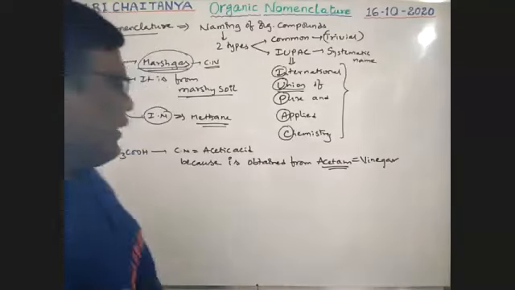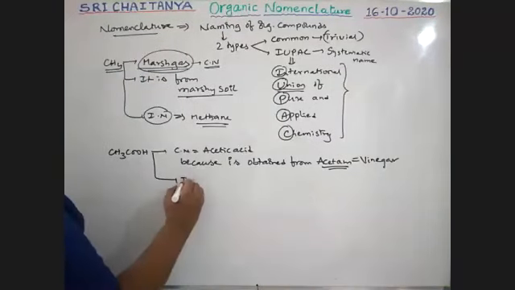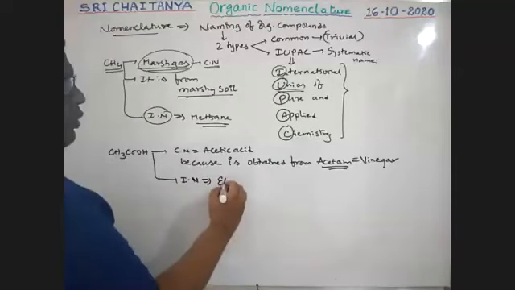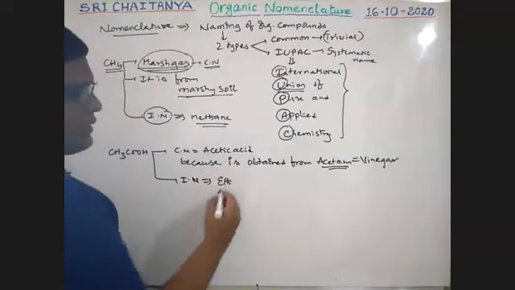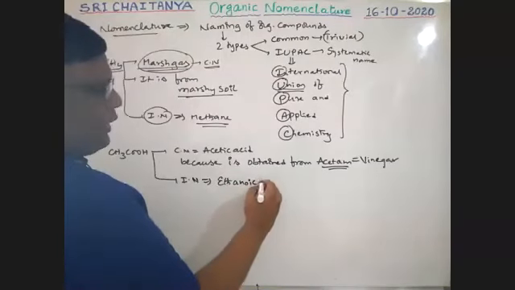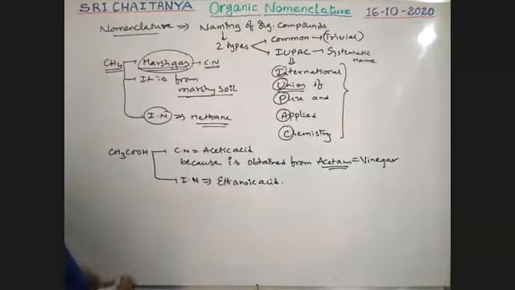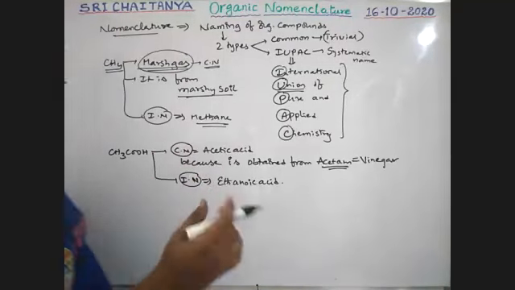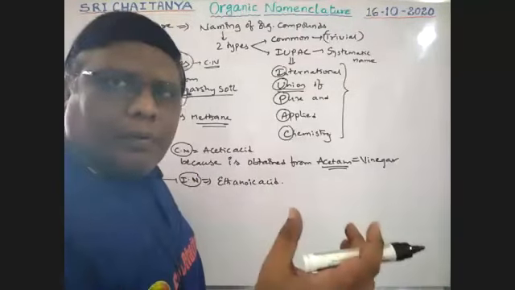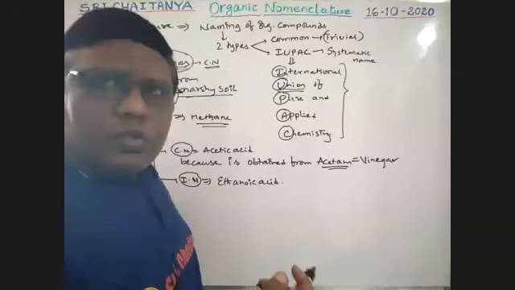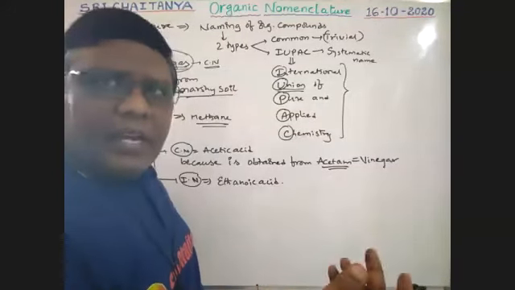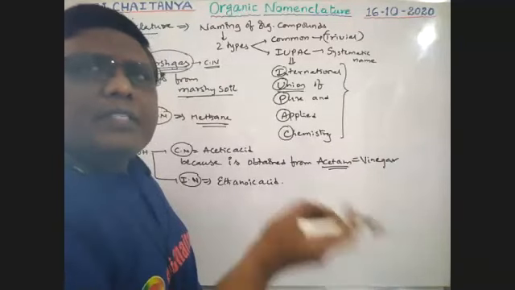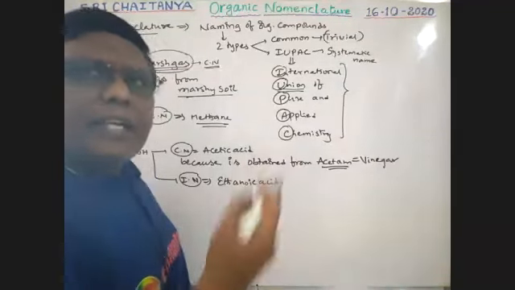So what is the IUPAC name? Its IUPAC name is as per standard rules, that is ethanoic acid. Later I will explain how this is. IUPAC name is ethanoic acid. Common name is acetic acid. Common name is given from its source. From acetum, from vinegar, the acid is collected. That is why it is acetic acid.